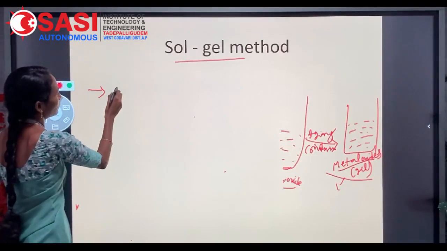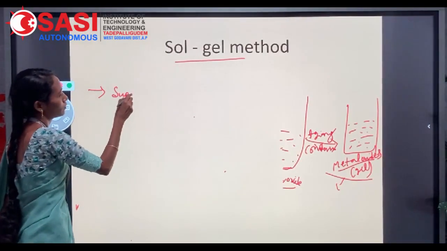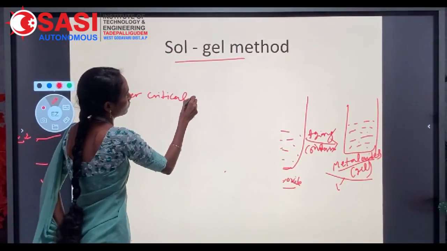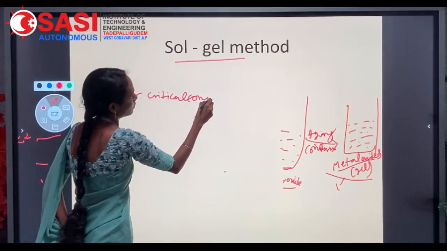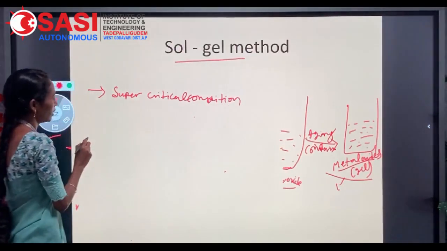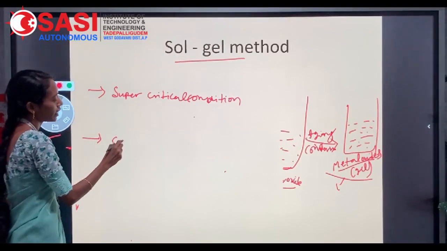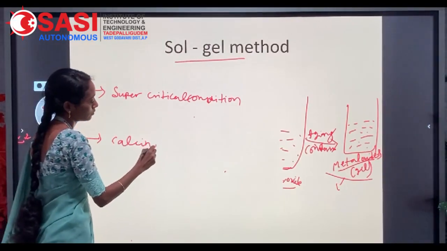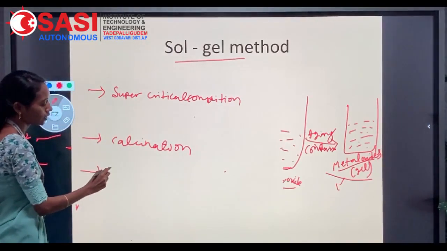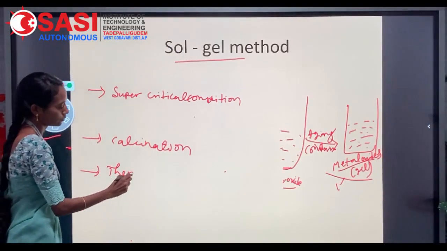The first one is supercritical condition, the second one is calcination, and the third one is thermal evaporation.